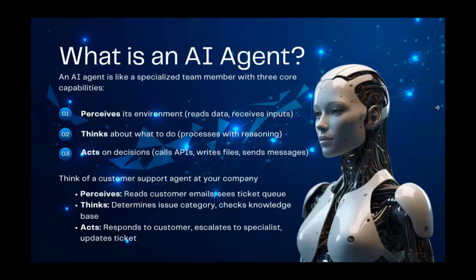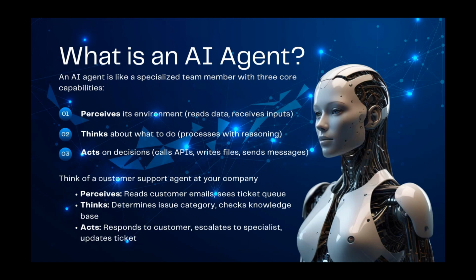Okay, before we move into multi-agent systems, let's discuss what an AI agent is. Think of an AI agent as a specialized team member with three core capabilities: perceives, thinks, and acts. Perceive means the AI agent can observe the environment through its sensors and collect data from the environment.